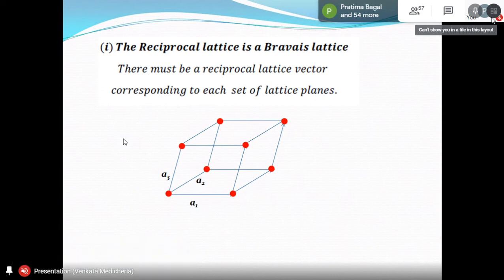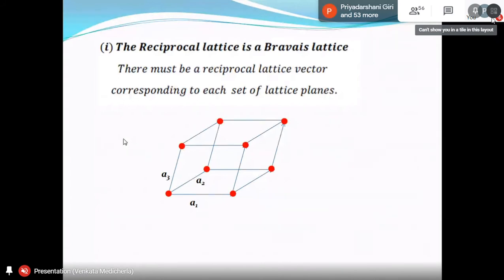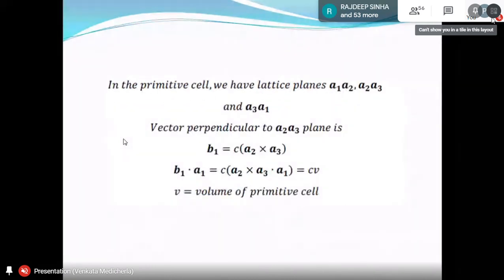So we basically define three different planes: A1 A2, A2 A3, A3 A1. For each set of planes, we'll have one reciprocal lattice vector. From that you will get B1, B2, B3, as you write it in your textbooks. Now in the primitive cell we have the lattice planes. The vector perpendicular to the A2, A3 plane, let us call it B1, because the notation should be proper. Since you have A2 and A3, you should call it B1. You cannot call it B2 or B3. So if you call it B1, that's the reciprocal lattice vector.